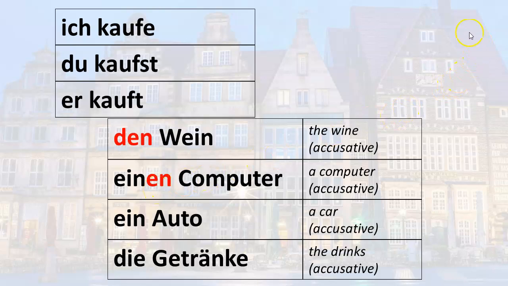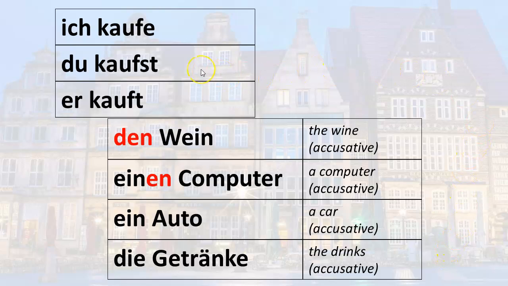So let's put it all together. If I want to say I buy the wine, I would say ich kaufe den Wein. I buy a computer, ich kaufe einen Computer. I buy a car, ich kaufe ein Auto. I buy the drinks, ich kaufe die Getränke.